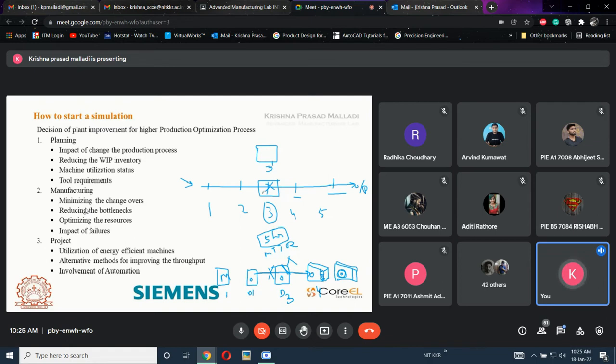So whenever there is a failure in this machine, I am going to give the product to this one, and it will enter here. Because of which my production is not halting, not pausing, and it is continuously moving from one area to another. So even though there is a failure, this is exactly the impact of change in production process.